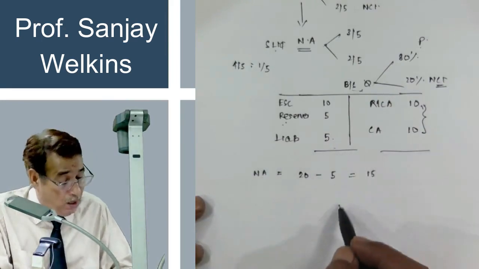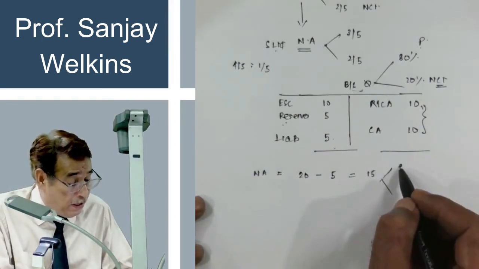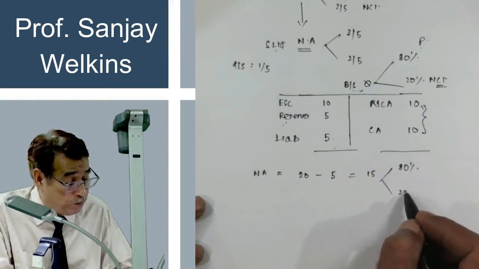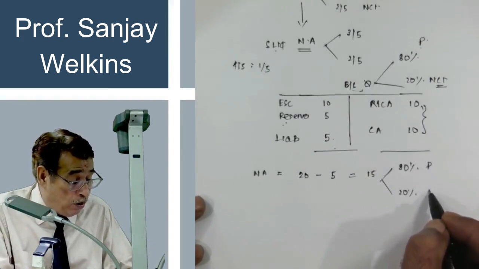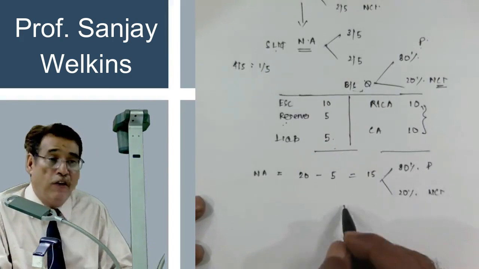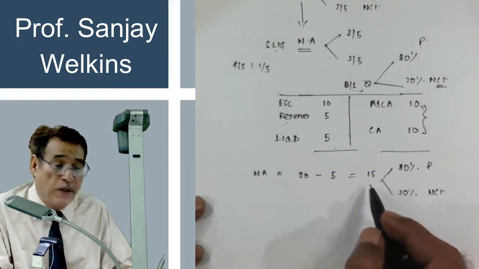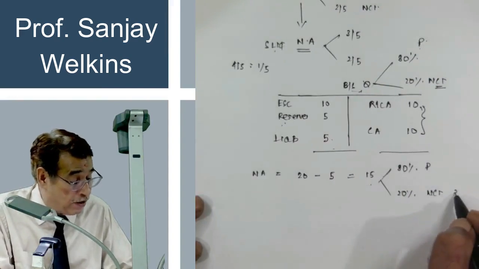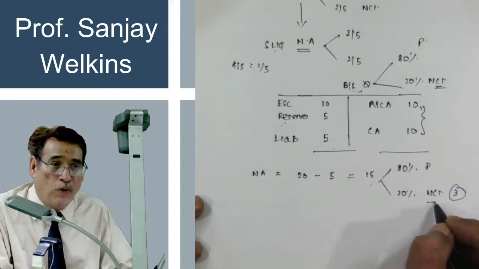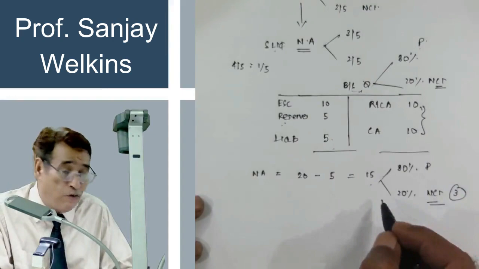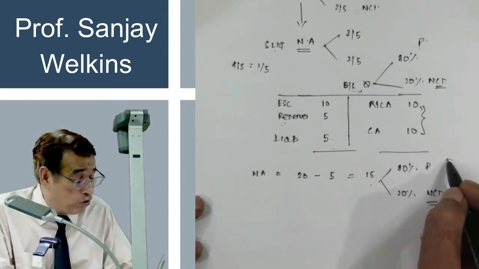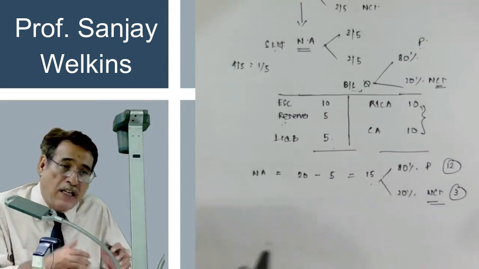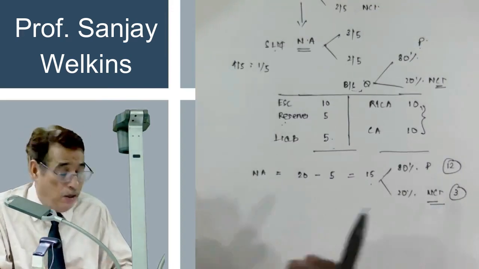Out of this 15 lakh, 80% will belong to P Limited and the non-controlling interest holder will have a right over 20%. That means 3 lakh worth of assets belong to the other shareholders because they also have an interest in this entity, and 12 lakh worth of assets belong to P Limited. That is what we mean by degree of control.